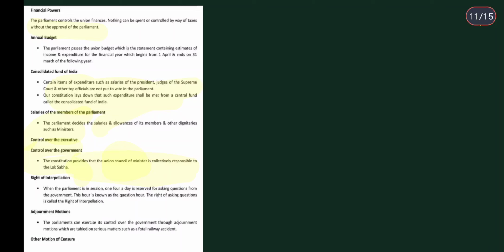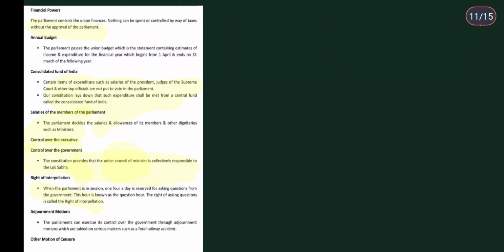Right of interpellation: when the parliament is in session, one hour of a day is reserved for asking questions from the government. This hour is known as question hour, and the right of asking questions is called the right of interpellation. Do remember this term also.